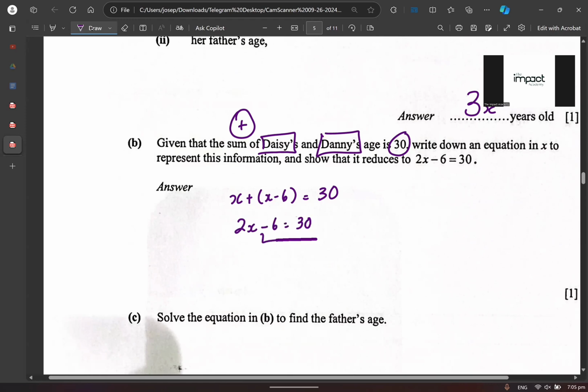Then you want to bring the minus 6 over, right? So 2X is equals to 30, you plus 6. Am I making sense or not making sense? This is 36. Agree or disagree? Very good.